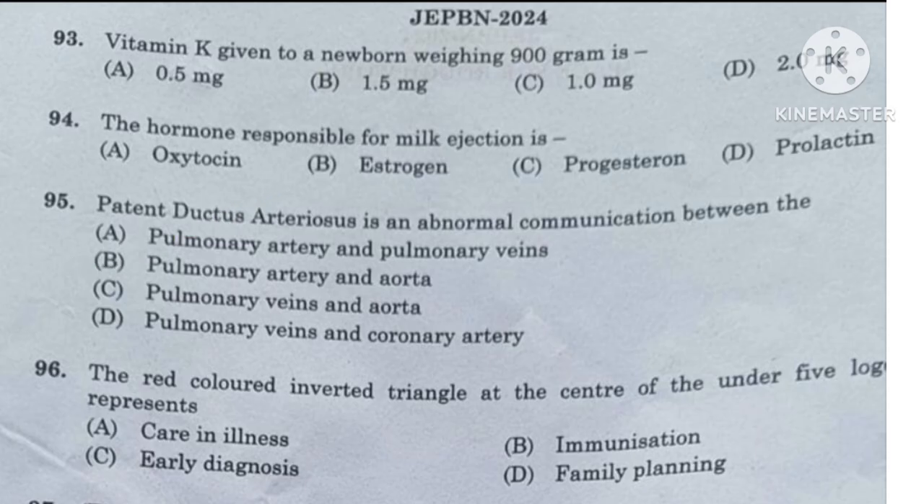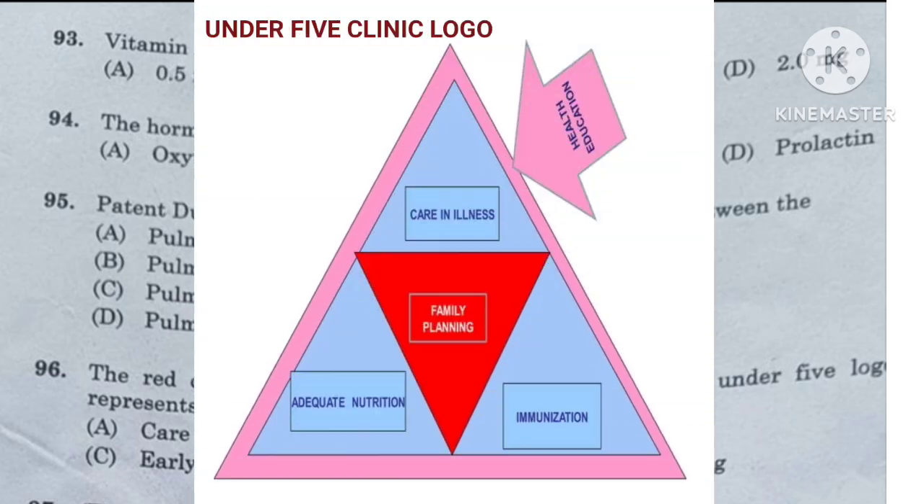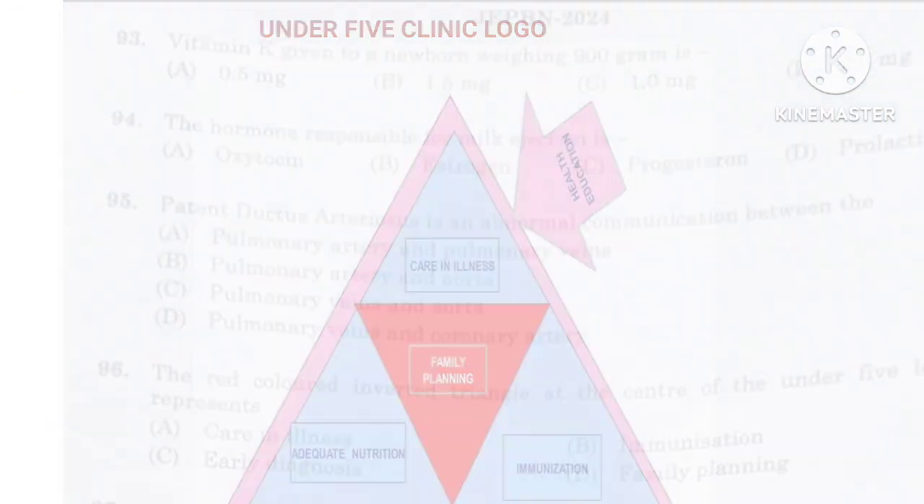Question number 96. The red colored inverted triangle at the center of the under 5 logo represents care in illness, immunization, early diagnosis or family planning. And here the right answer is option D, family planning.